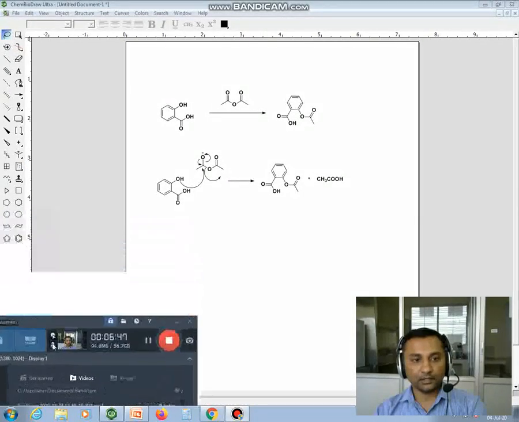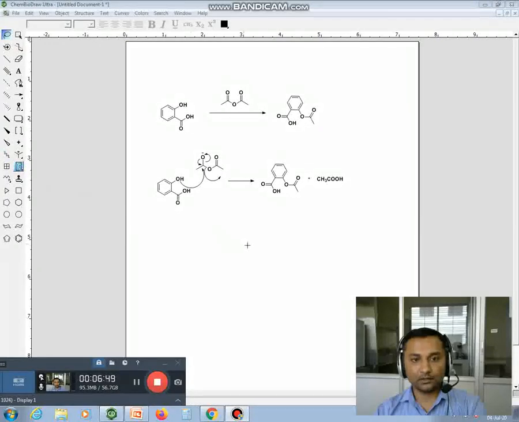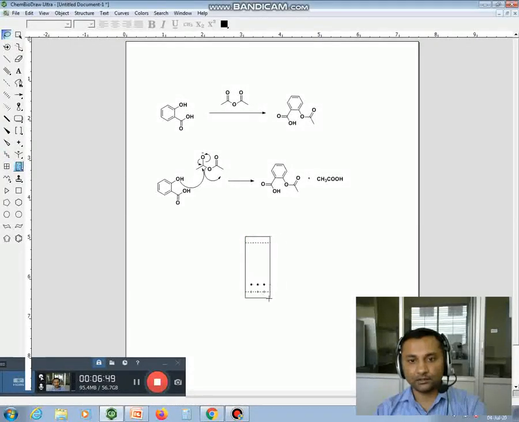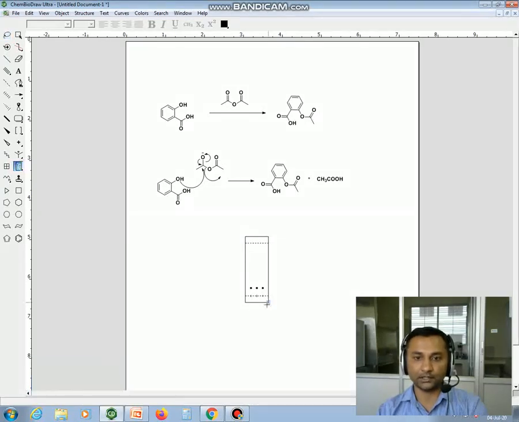So here you can see that you click on this TLC plate. Okay, so based on your need you can extend the spots, but here we require only 3 spots. So first one which we will keep is the starting material. So you can give the arrow, like here the first spot, here you can write the salicylic acid.